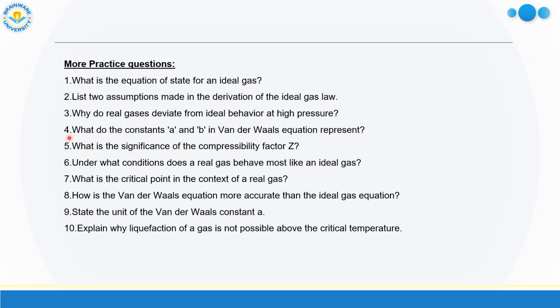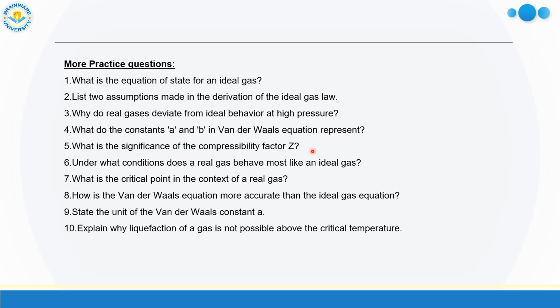Now number 4 question: what do the constants a and b in Van der Waals equation represent? a is for the pressure correction term, b is for the volume correction term. You all know that. Now fifth question: what is the significance of compressibility factor Z? Compressibility factor Z is nothing but how the real gas deviates from ideal gas. Z is equal to the ratio of molar volume of real gas and ideal gas.